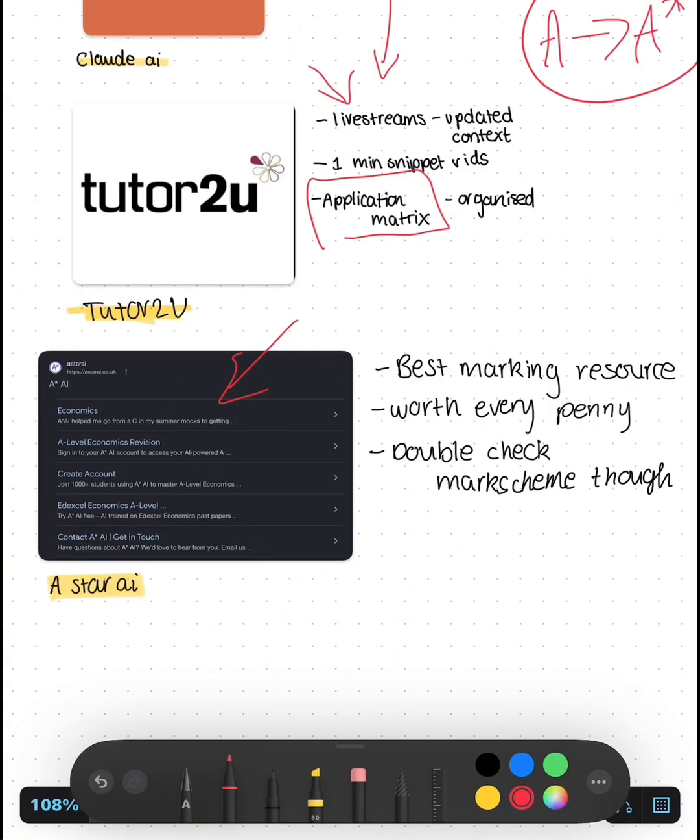If you think you got fewer marks, if you think you got more marks, you can adapt it, because that's what I did. I basically adapted my marks every time because there were a few errors here and there. So just be careful with this one because obviously it is AI at the end of the day.